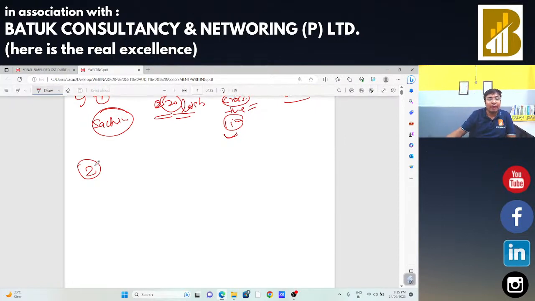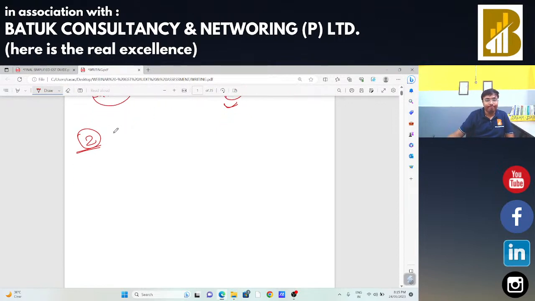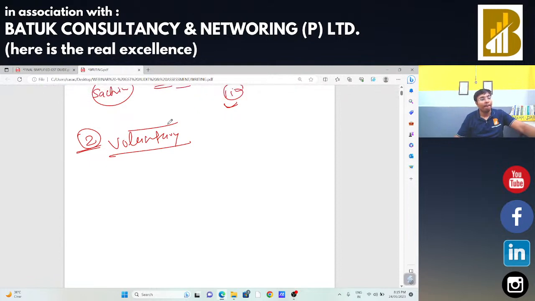Okay. Now, second situation: I am going to take my GST registration on a voluntary basis. That is, I am not liable to take the registration, but on a voluntary basis I am going to take the registration.